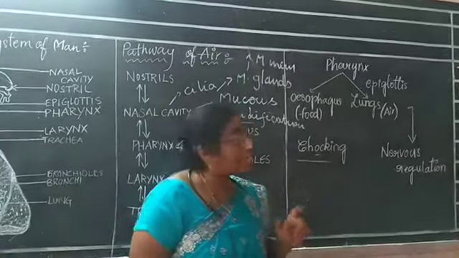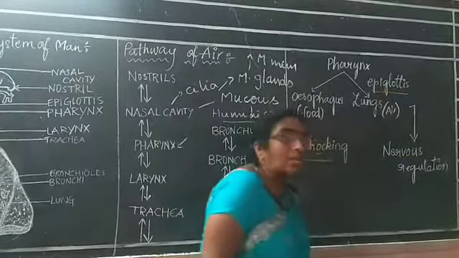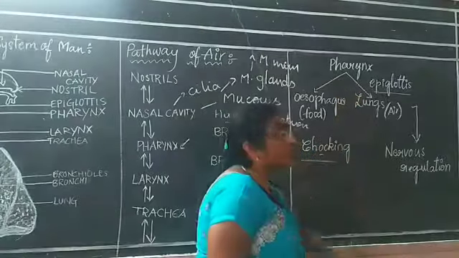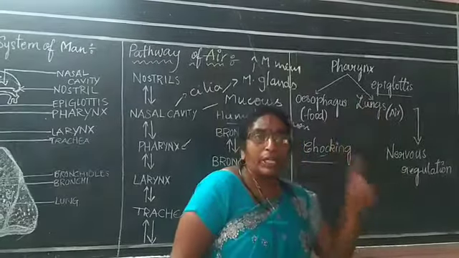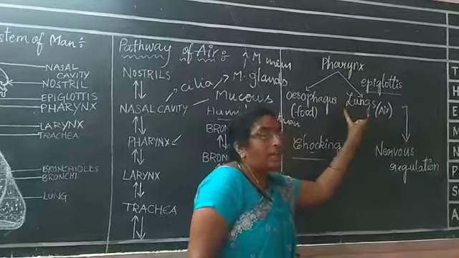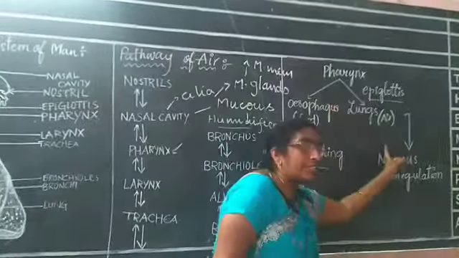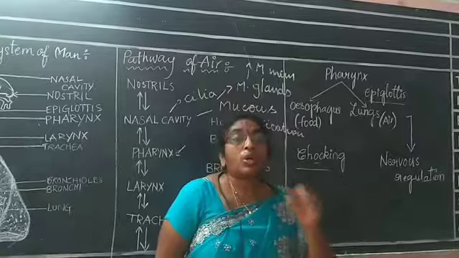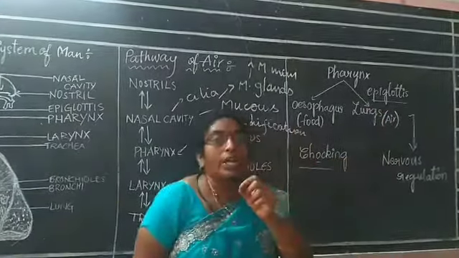So one structure is preventing this condition, that is called the epiglottis. It is a flap-like structure present above the pharynx. What is the epiglottis doing? The epiglottis is separating the food and the air, allowing the food to pass into the esophagus and allowing the air to pass into the lungs. In Telugu we will say konda naluka. Epiglottis is called konda naluka.